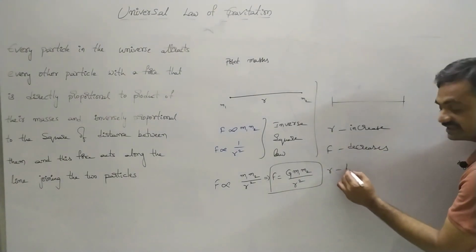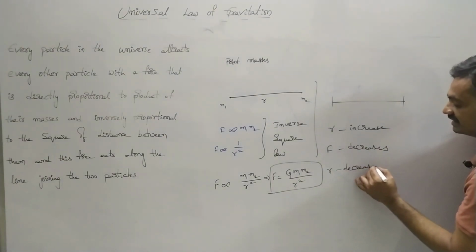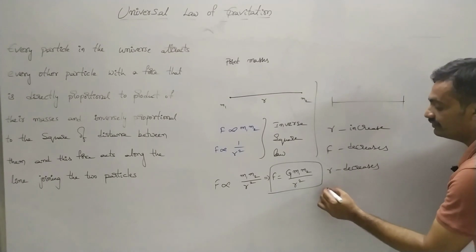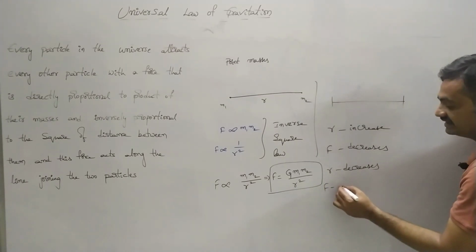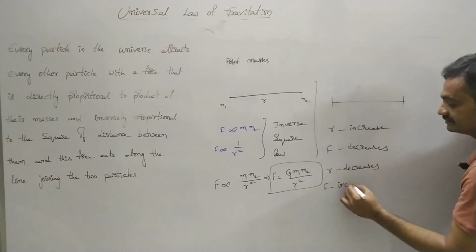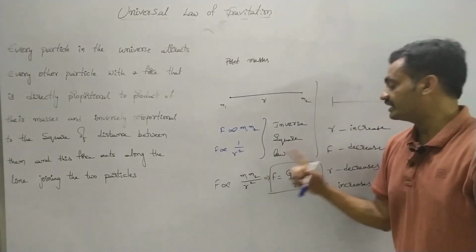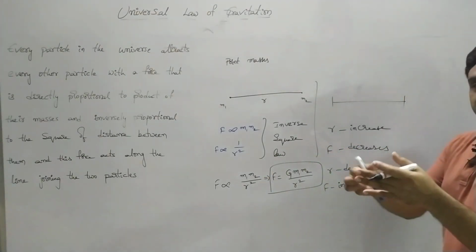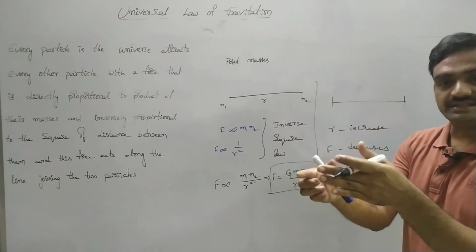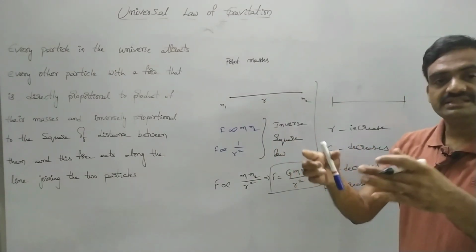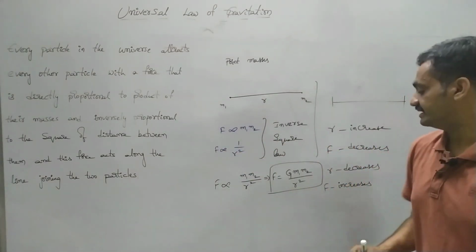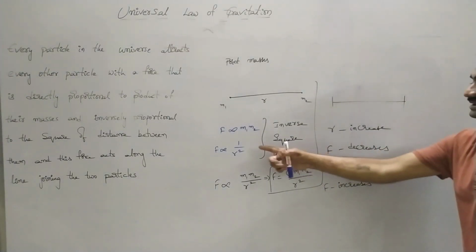As r decreases, the force of attraction between the two masses increases. Means as the distance increases, force decreases. As the distance decreases, force increases.